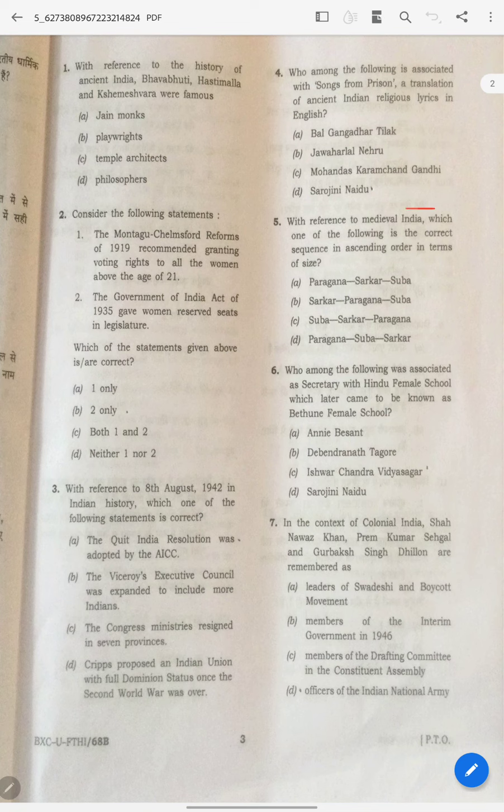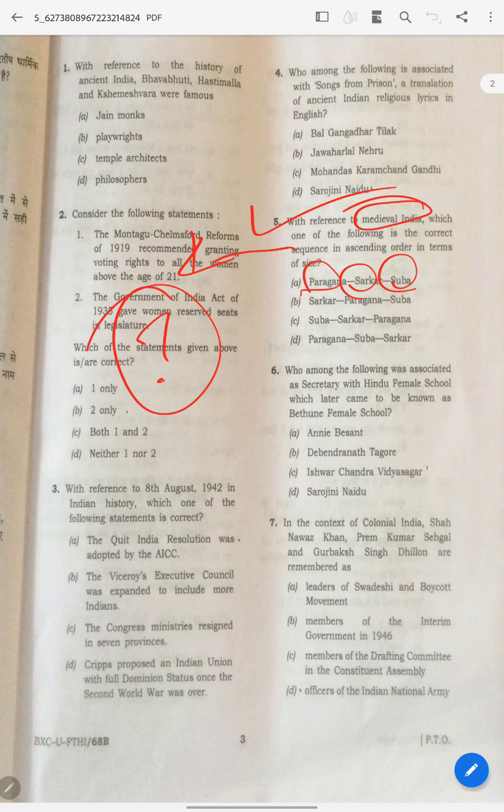And coming to medieval India. Why has UPSC asked these questions first of all? Why suddenly these questions on Paranga, Sarkar, Sabha? There should be a reason, right? Because the reason is what?